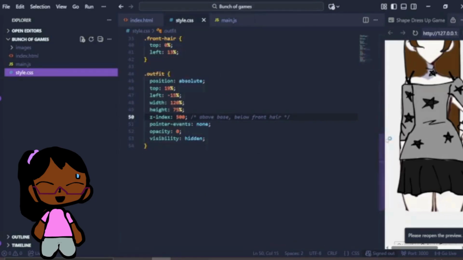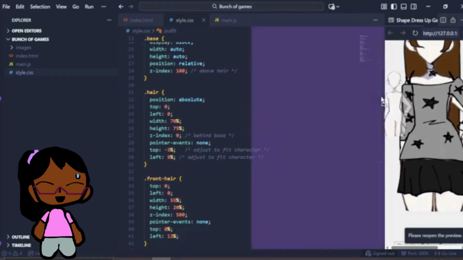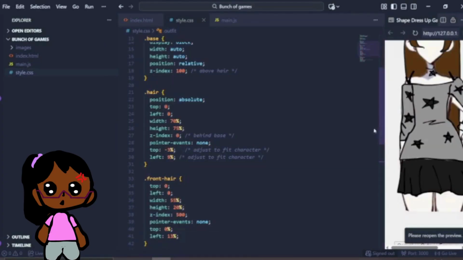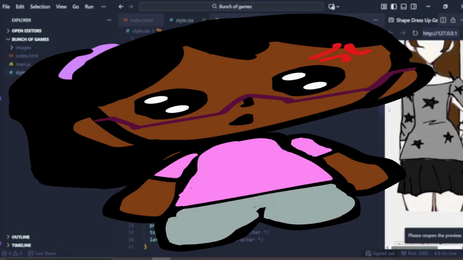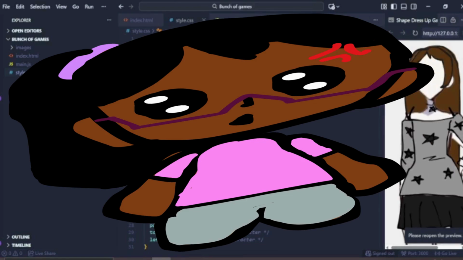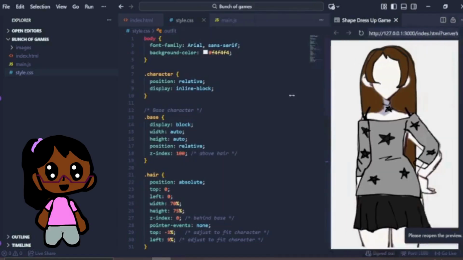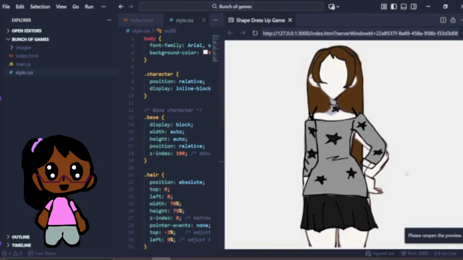Now, style.css. Apparently, everything in style.css is apparently married to each other because it kept on following everything. For example, I want the hair to be in the center, but let's imagine I want the outfit to be closer to the right. The hair would be in the center and so would the outfit. It's not nice.